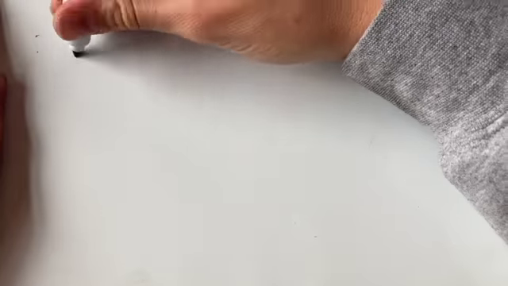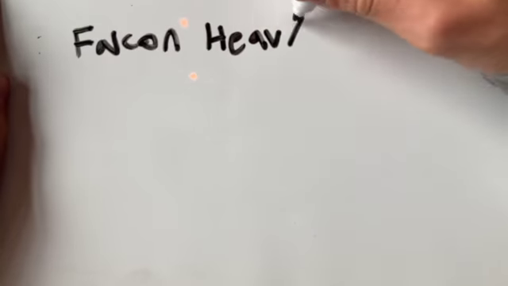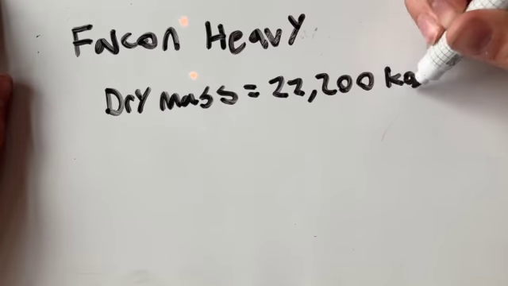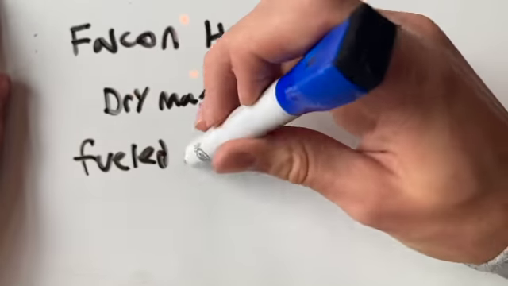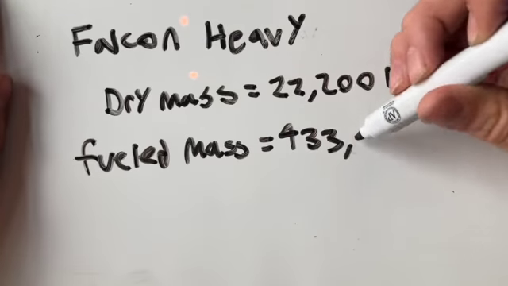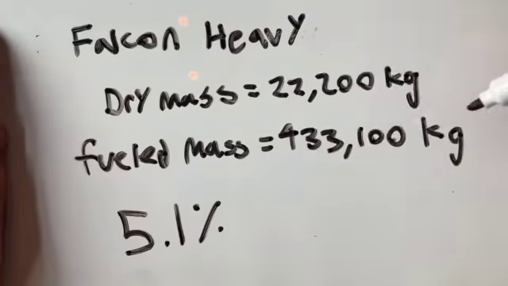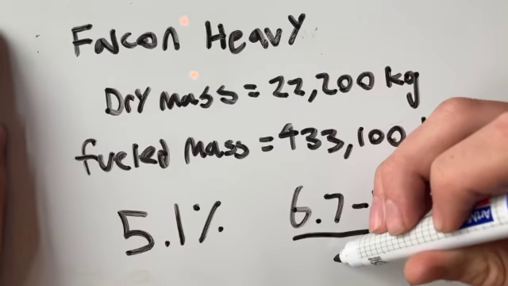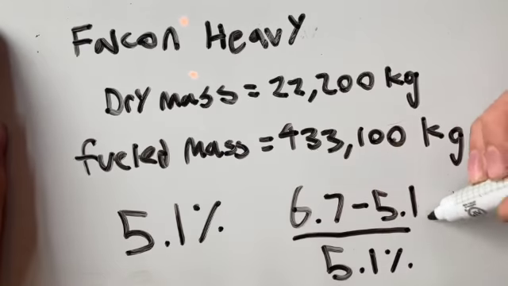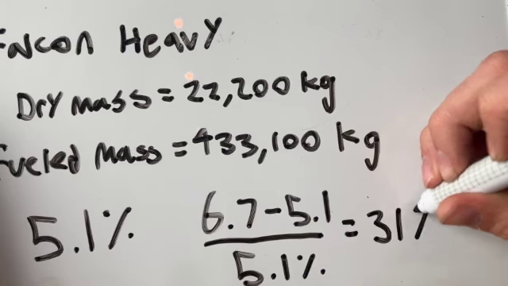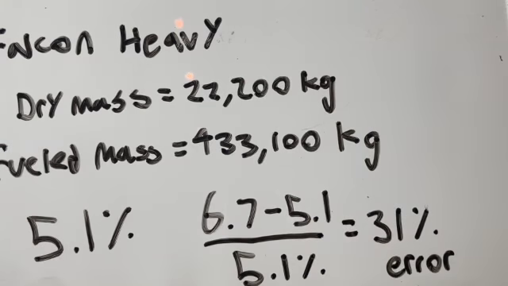How accurate is this prediction? In order to find the accuracy of the rocket equation, we can compare it to the SpaceX Corporation's rocket, the Falcon Heavy, when it is equipped to send people to the space station. The Falcon Heavy has a dry mass of 22,000 kilograms and a fuel mass of 433,100 kilograms. That means that its payload and rocket body make up 5.1% of its total mass. When compared to our prediction, the predicted value has a percent error of 31%.